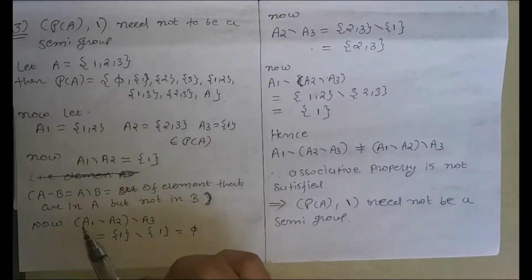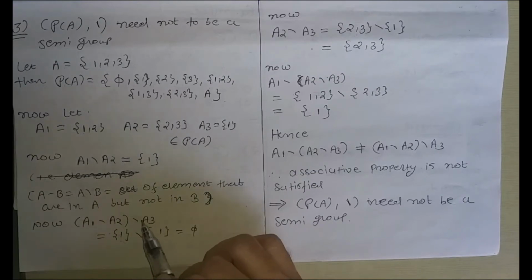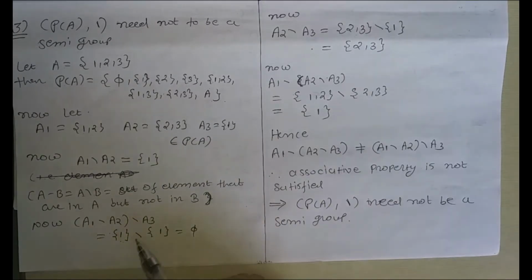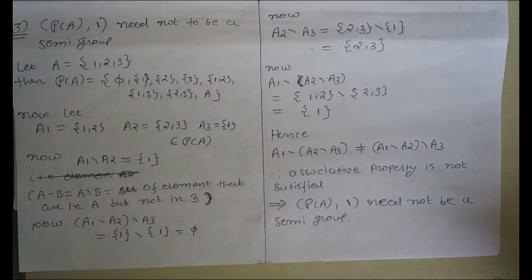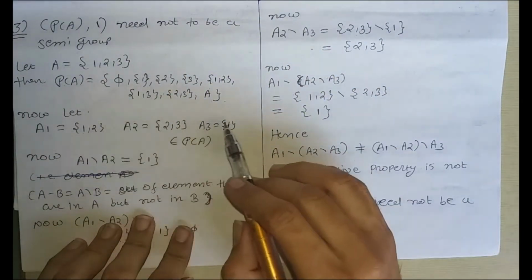So A1 minus A2 gives singleton 1. Minus A3, which is singleton 1. So singleton 1 minus singleton 1 is equal to the empty set. Similarly, A2 minus A3: what is A2? 2, 3 minus 1.